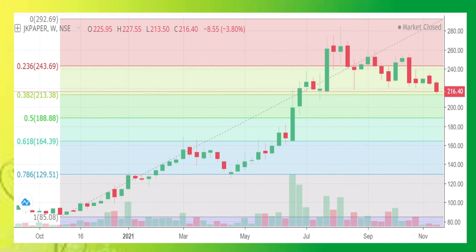When it comes to the Fibonacci ratio, the stock has crossed the 0.236 level from the upside. 0.236 is at 243.69. Now the stock is at the 0.382 level, 213.39. If the stock crosses this line also, then the buying level will come below 190, that is 188.88 rupees.